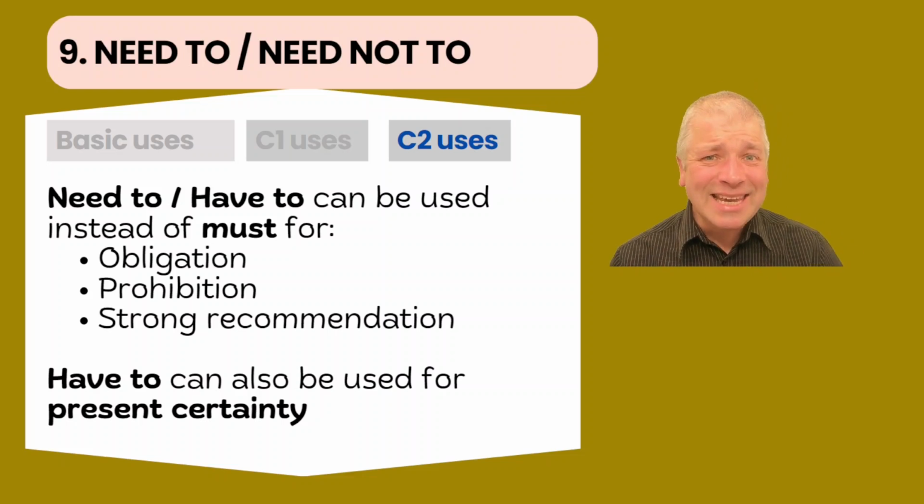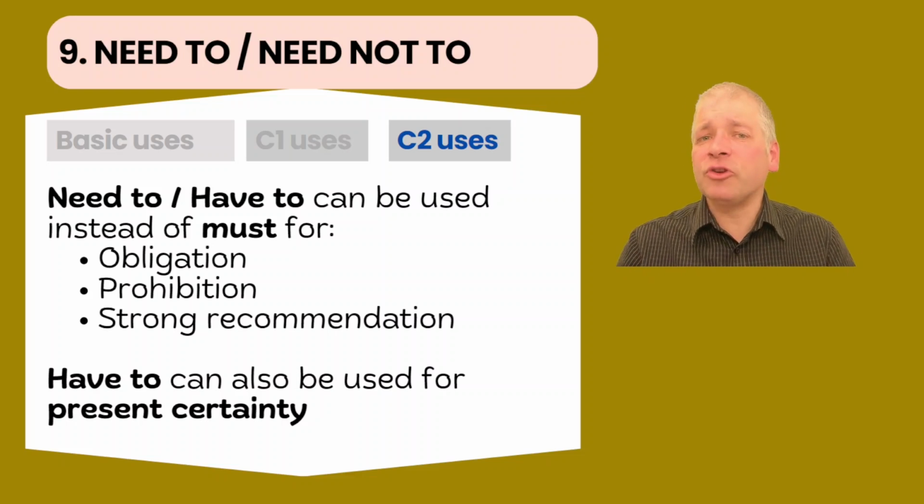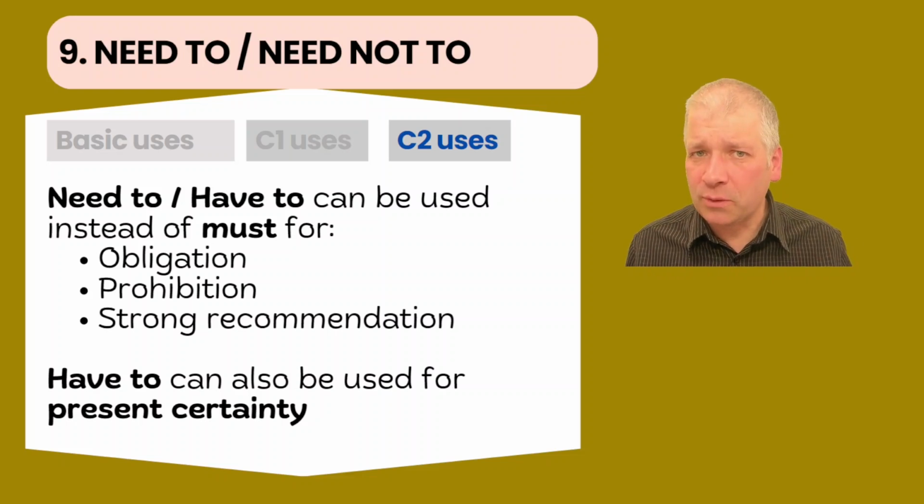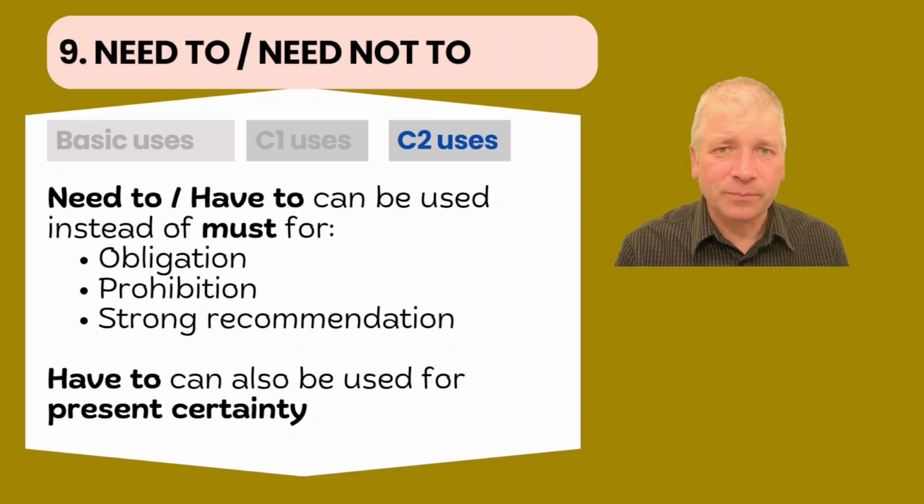Number 9 is need. And again, this is to do with the grammar that we use following the word need. Let's introduce need first of all along with have to, because need to and have to can be used instead of must for obligation, prohibition and strong recommendation. They cannot substitute must in all situations. Have to can also be used for present certainty. This has to be true, but we don't say this needs to be true. That means something completely different.